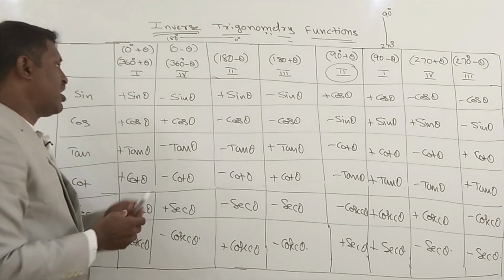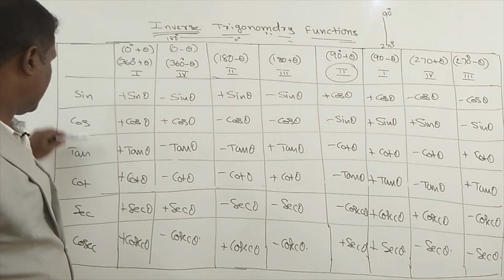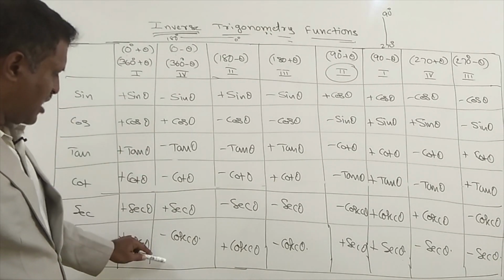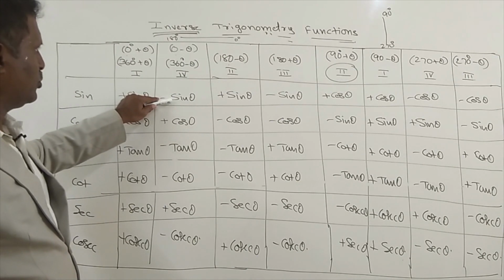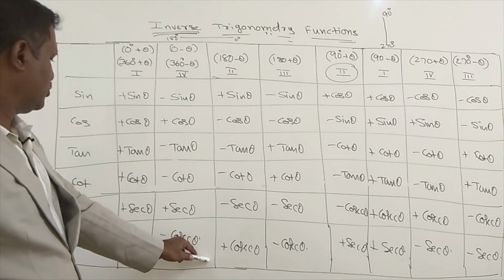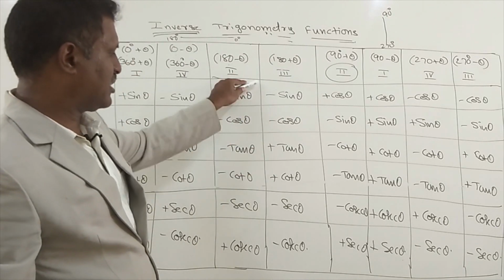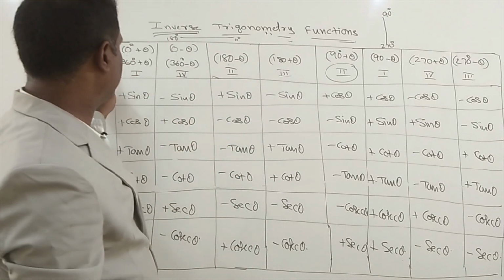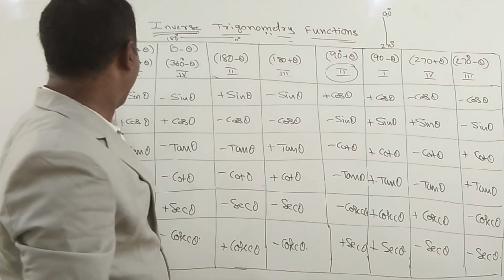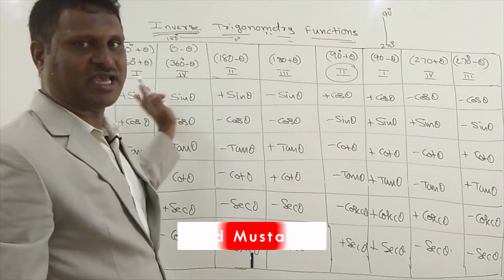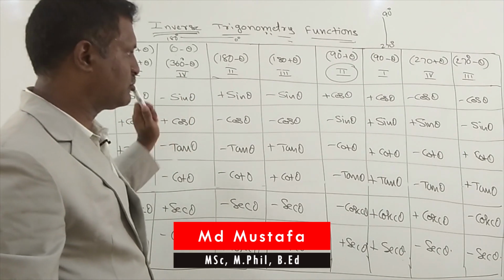First quadrant, all the angles are positive. In the fourth quadrant, cos and secant are positive, rest all are negative. In the second quadrant, sine is positive, cosecant is positive, rest all are negative. In the third quadrant, tan is positive, rest all are negative. This first four represent the horizontal line. In horizontal line, all the ratios stay as they are: sine becomes sine, cos becomes cos, tan becomes tan, secant becomes secant, cosecant becomes cosecant.